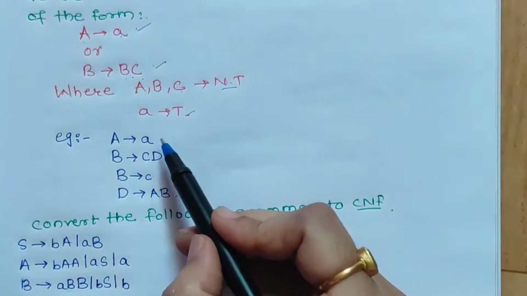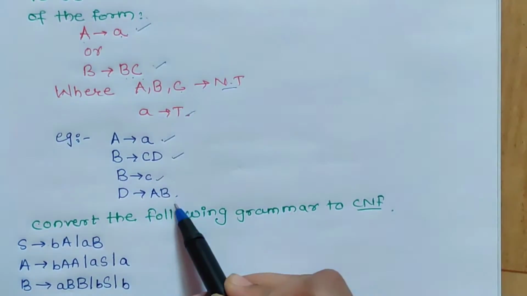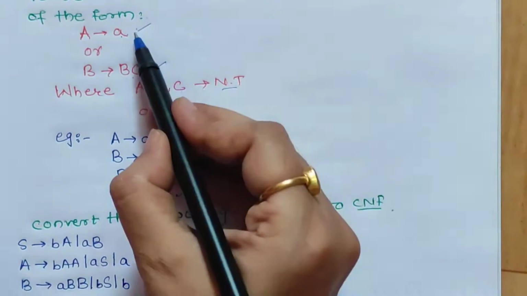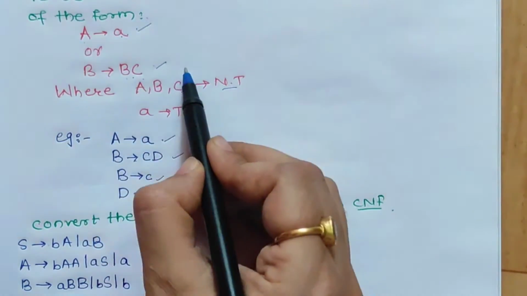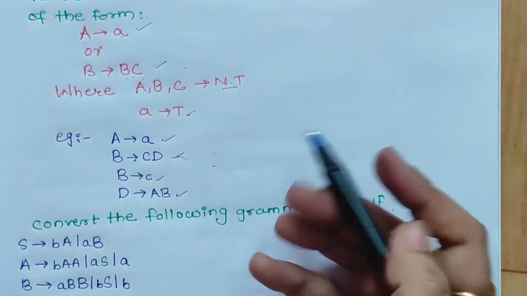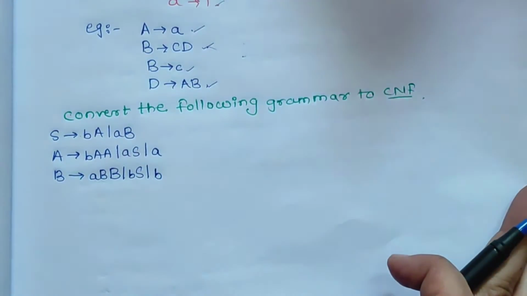For example, here A gives a, B gives CD, B gives c, or D gives AC. All these productions are of the form A gives a or A gives BC. That's why we call this grammar a Chomsky normal form. Now we will discuss how to convert a given grammar into CNF.